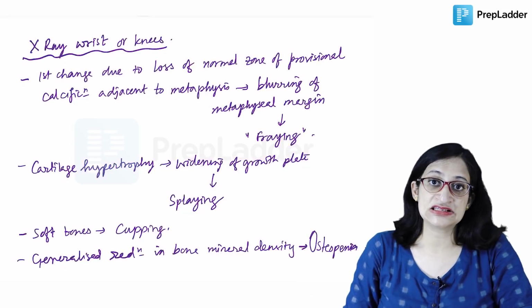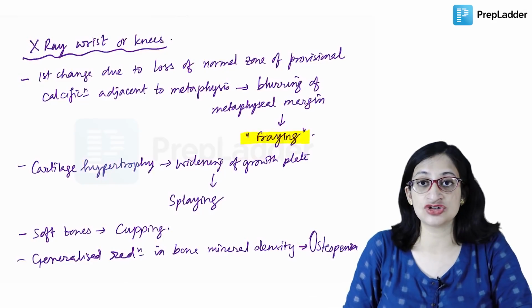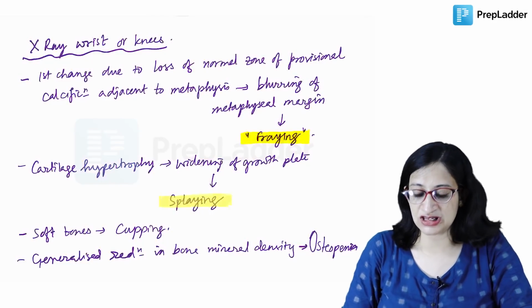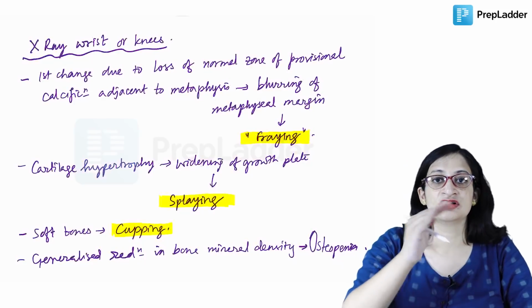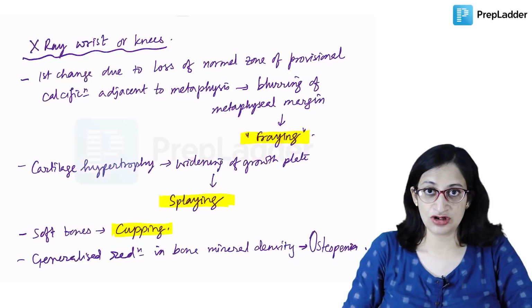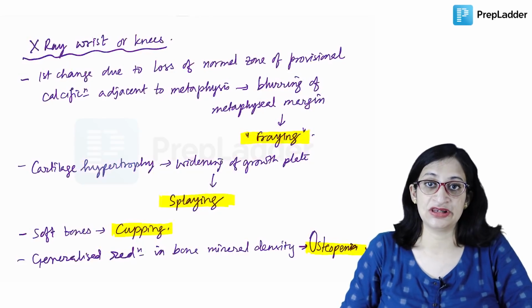So these are the findings that we will get in an X-ray with rickets. So what all we said? Fraying or irregular margin of the long bones. Splaying means the ends of the long bones will get widened, and cupping means there will be a concavity of the end of the long bones, and there will be a generalized reduction in bone mineral density or osteopenia.